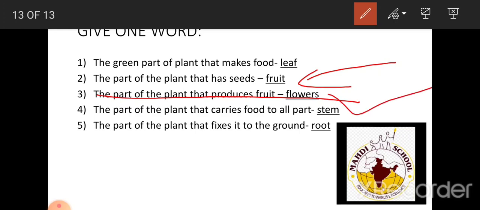Now, the part of the plant that carries food to all the parts. Which is the part that carries food to all the parts? Stem. S-T-E-M, stem. The part of the plant that carries food to all parts. Stem. What is the answer? Stem.